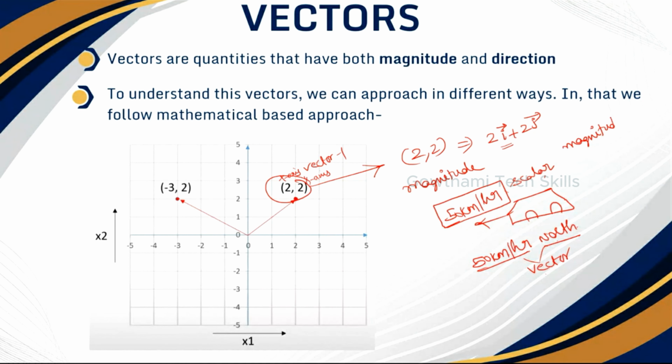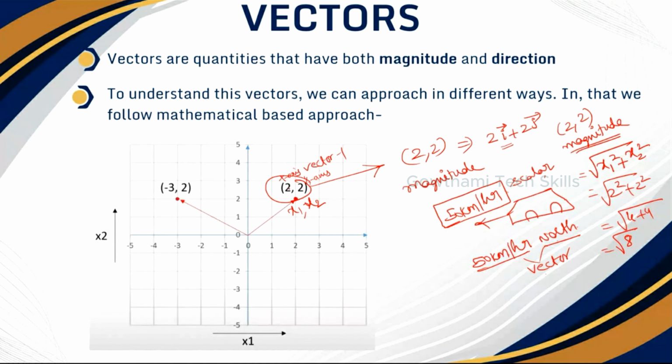Now, how to find the magnitude for this vector, 2 comma 2? Very simple: square root of x1 square plus x2 square. So that is 2 square plus 2 square, which is 4 plus 4, equal to root 8. So the magnitude of this vector is root 8.